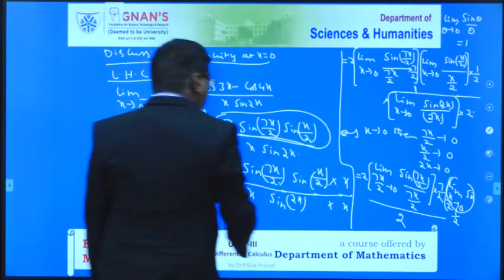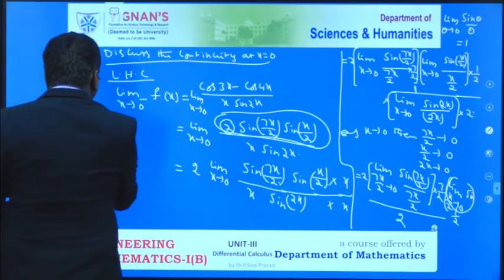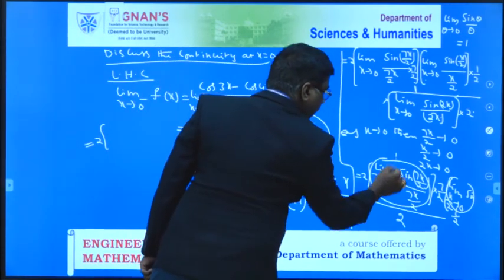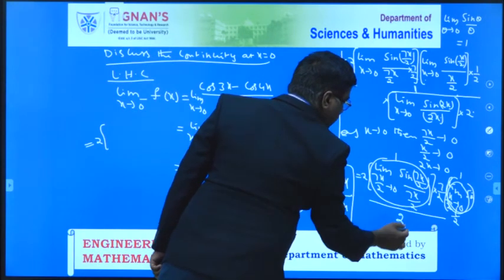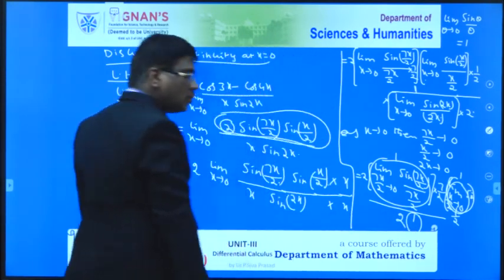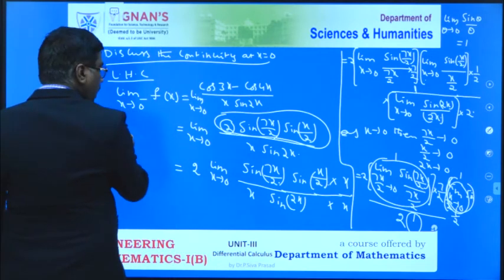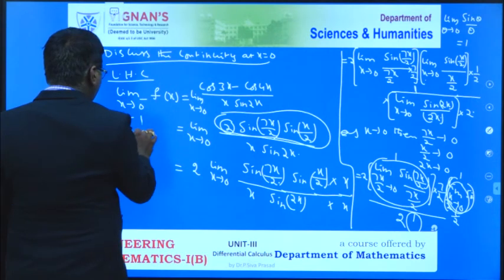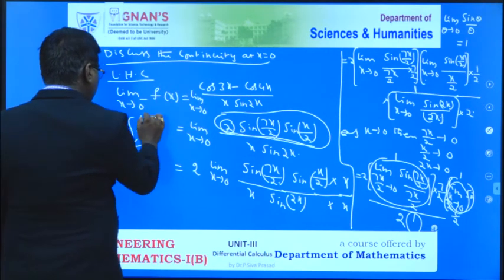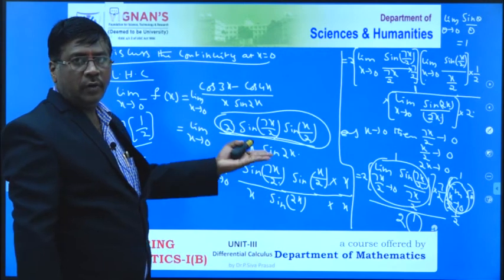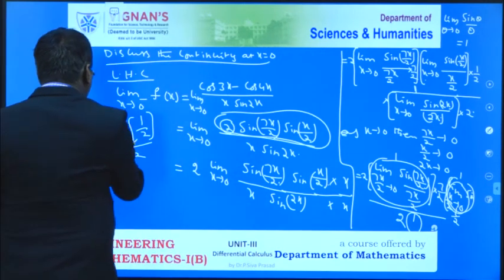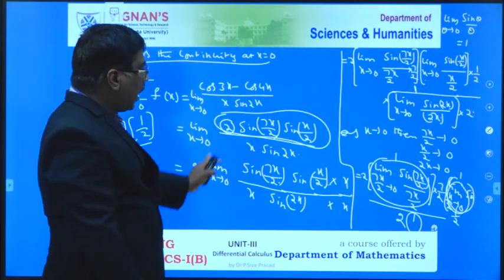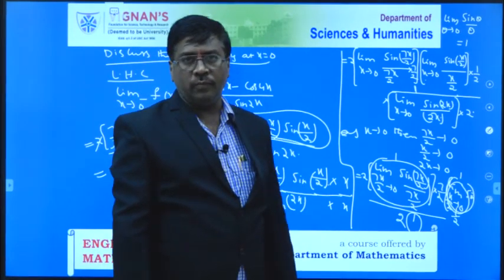After completion of this, what we will get is 2 into... So in place of this, we have to write 1. And also in place of this, we have to write 1. In the denominator that also has to be 1. Therefore, finally we will get 2 into 7 by 2 into 1 by 2 by 2. Please all of you do this. Okay. So here 2 is cancelled. Then we will get 7 by 4. That means the left hand continuity value is 7 by 4.